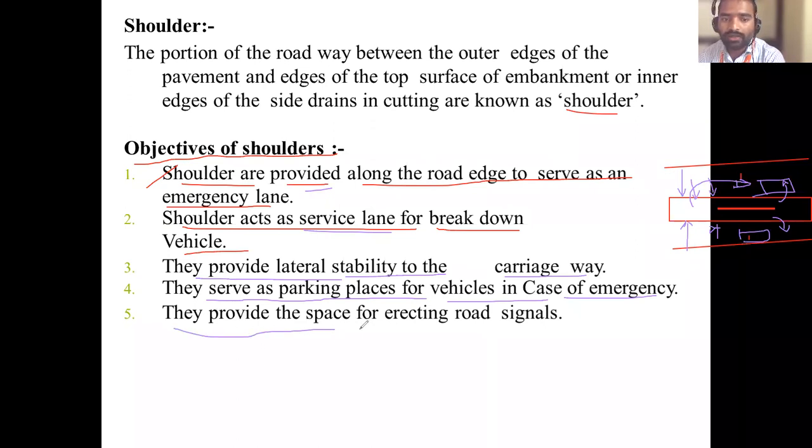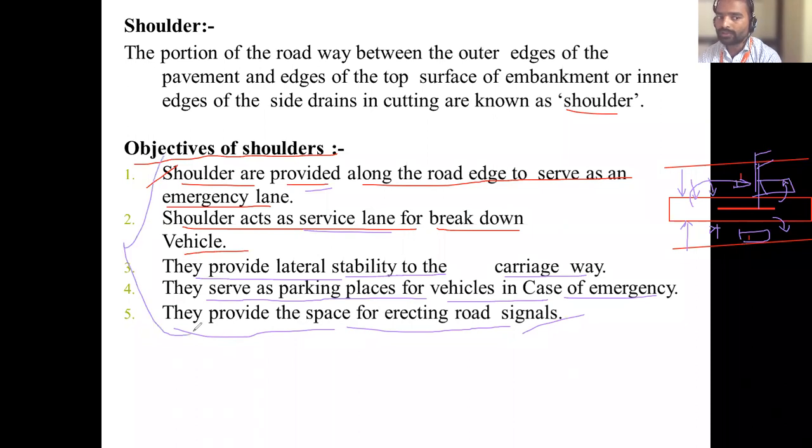Then they provide the space for erecting the signals. Yes, if it is a national highway or state highway, there are some indicators. There is a stop signal, take left, take turn, road humps. Such signals are placed here; the shoulder is helpful for providing space for erecting the signals.